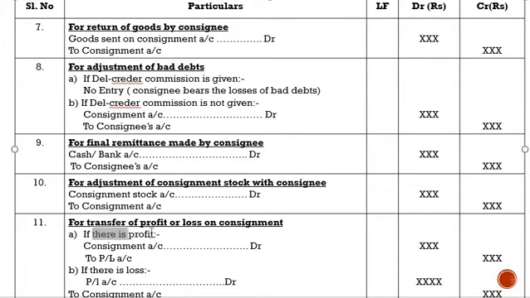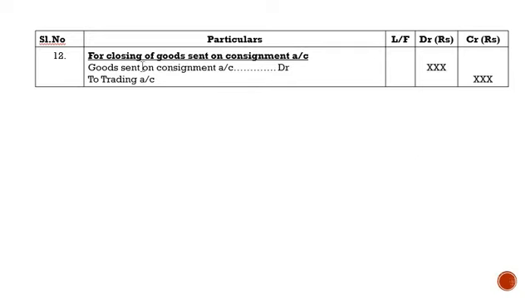The 11th one, for transfer of profit or loss on consignment: if there is profit, consignment account debit to profit and loss account. If there is loss, profit and loss account debit to consignment account. And the last entry, for closing of goods sent on consignment account: goods sent on consignment account debit to trading account.